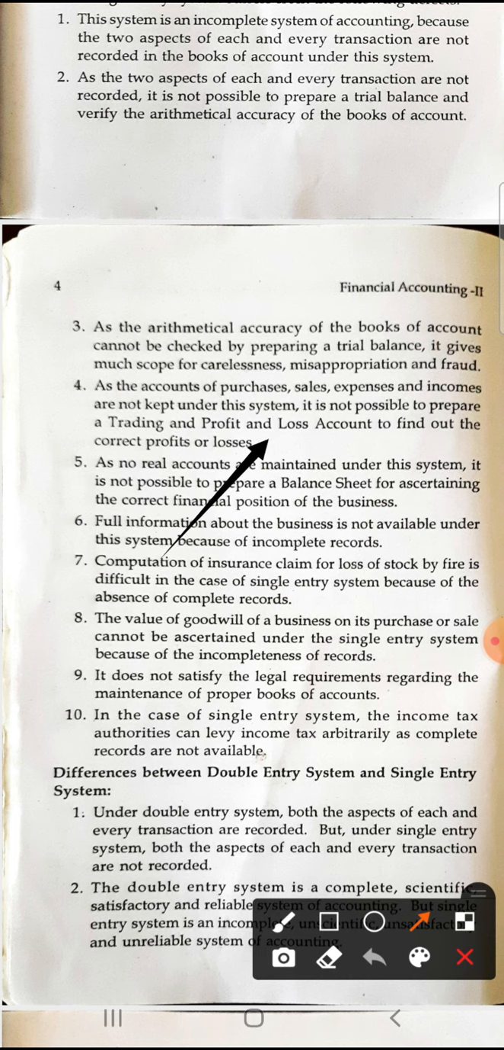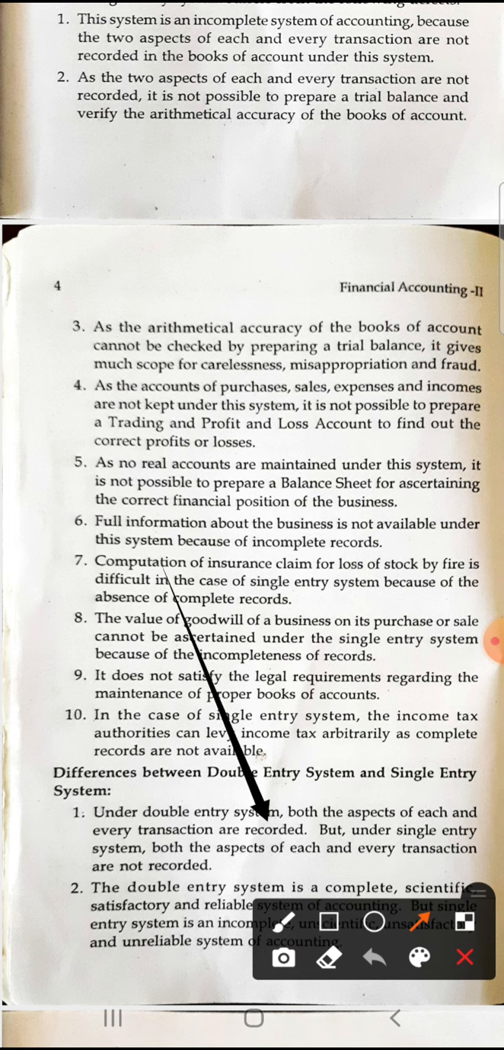Okay, and accounts of purchases, sales, expenses, and income are not kept under this system. It is not possible to prepare trading and profit and loss account. It is not real also. Full information about the business is not available. Computing insurance claim is difficult. Valuation of goodwill becomes difficult. It does not satisfy the legal requirement. In a case of single entry system, the income tax authorities can levy income tax arbitrarily as complete records are not available. Okay.